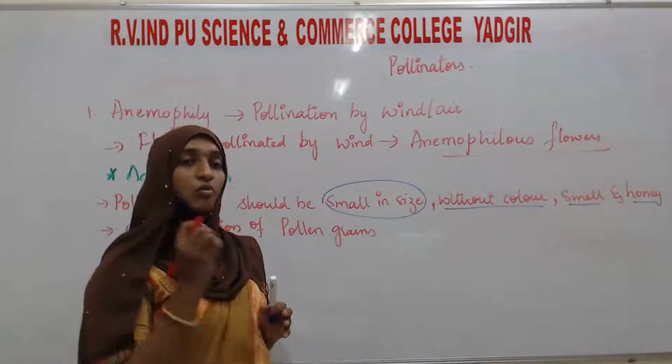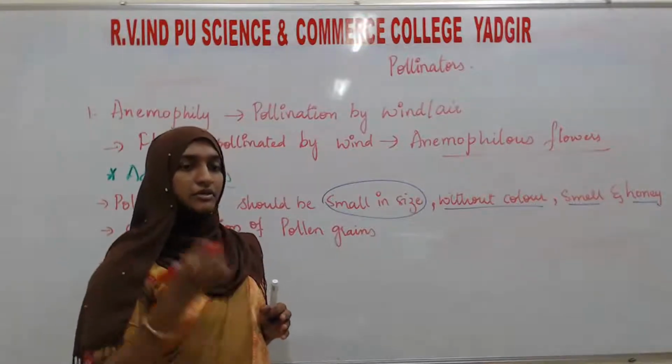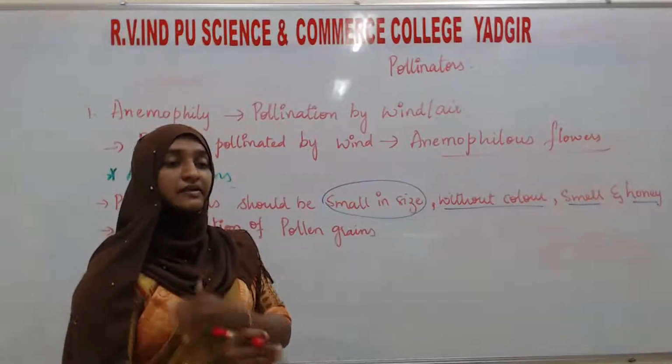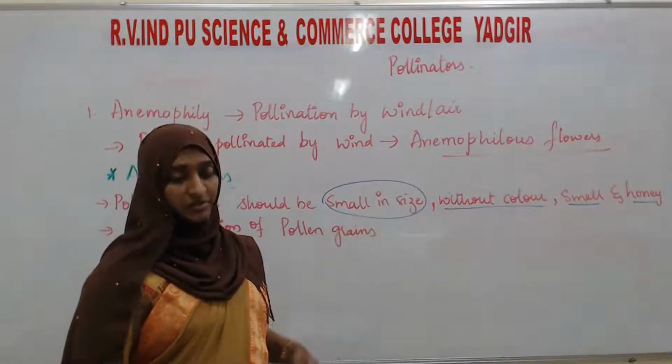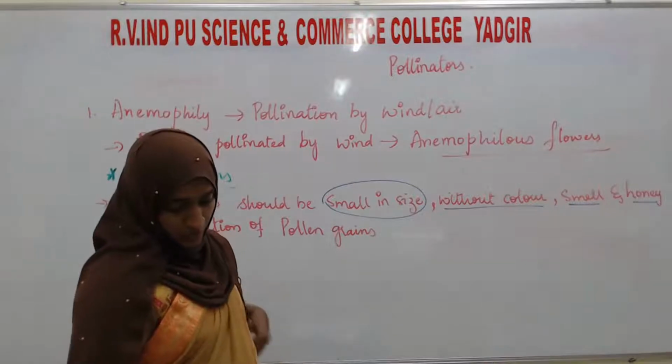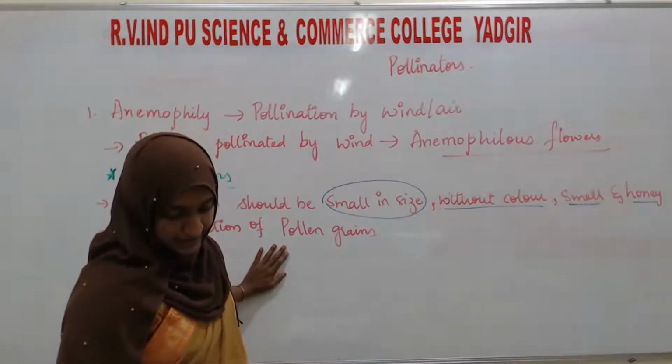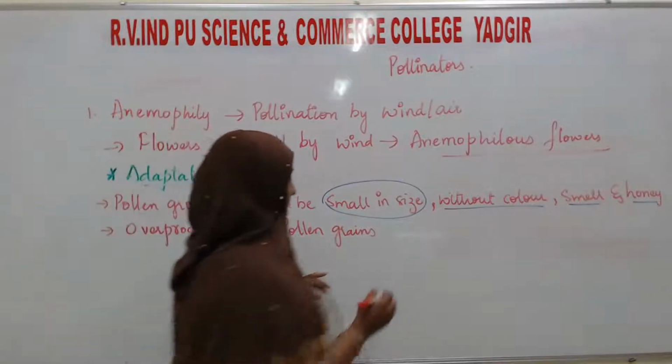If pollen grains are more in number, the wind can fly them, or the air can take those pollen grains to some other flowers.